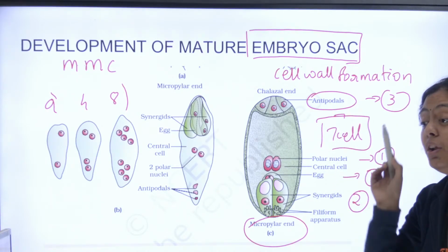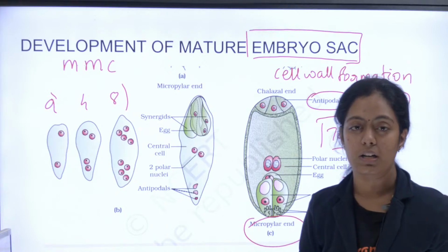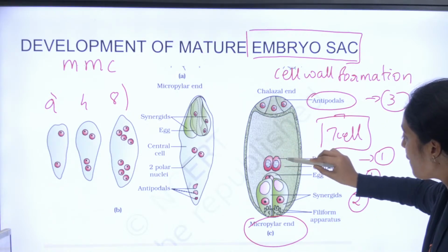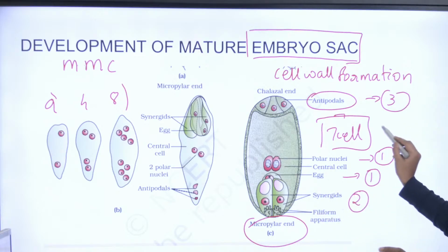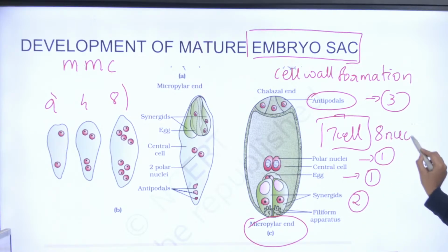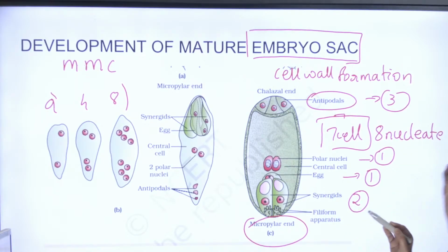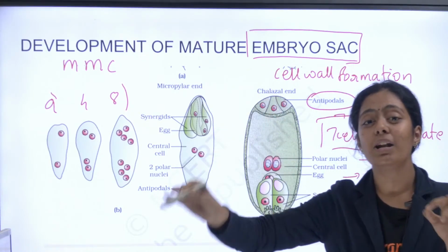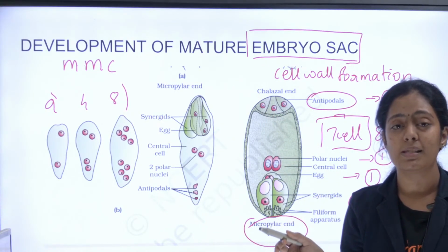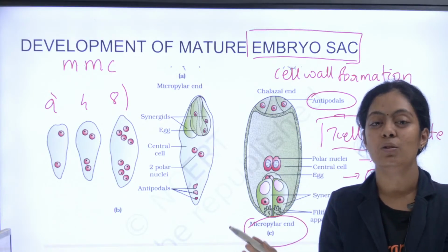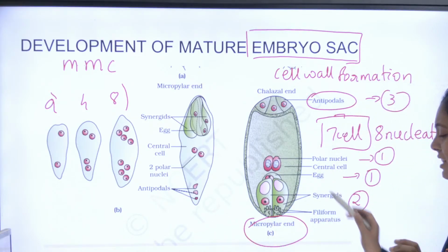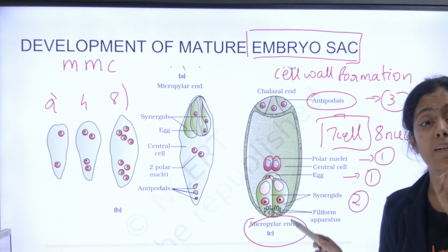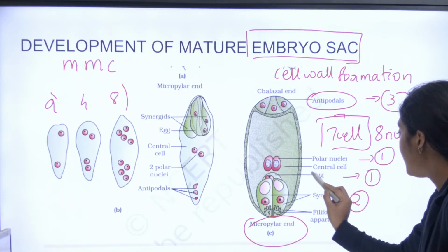Okay, ஆனா நியூக்ளியஸ் வந்து 8 நியூக்ளியஸ். எத்தனை நியூக்ளியஸ்னு கவுண்ட் பண்ணுவோமா? 1 2 3 4 5 6 7 8. So my mature embryo sac is 7 cell 8 nucleate stage. I want everyone watching the live to put it in the chat box. Embryo sac எப்படி இருக்கு பசங்களா? 7 செல் இருக்கு, 8 nucleus இருக்கு. So எந்த செல்ல வந்து 2 nucleus இருக்கு? Can anyone tell me in which cell do I have 2 nucleus? It is in my central cell.